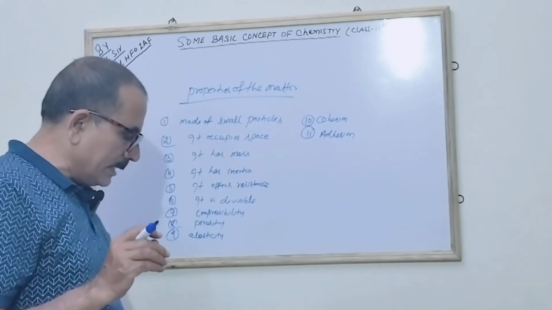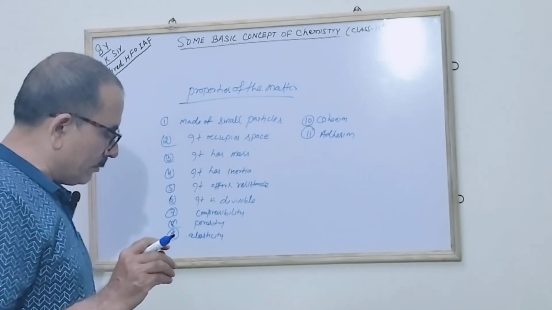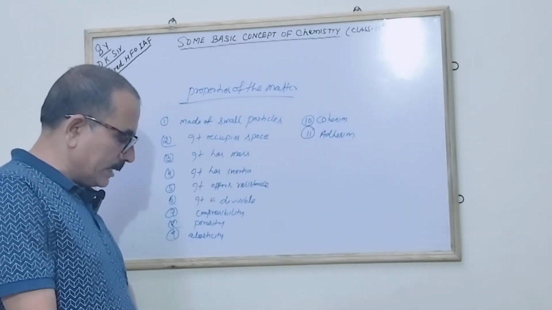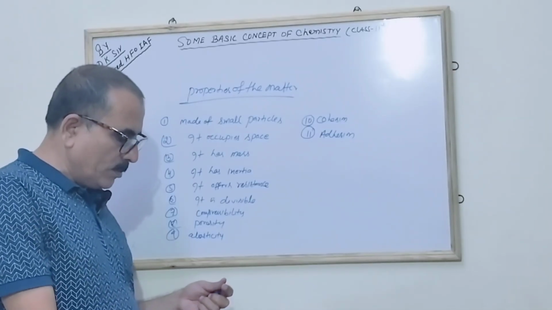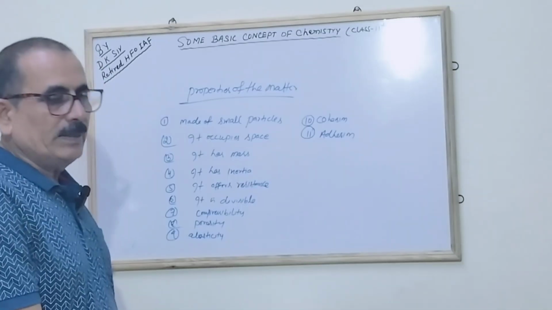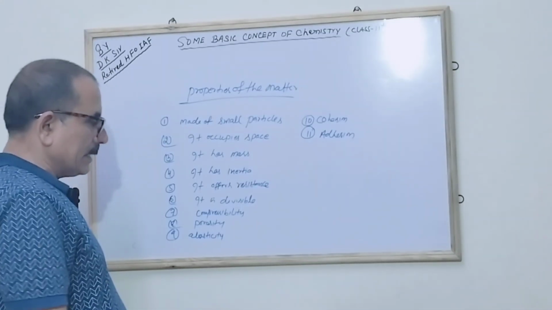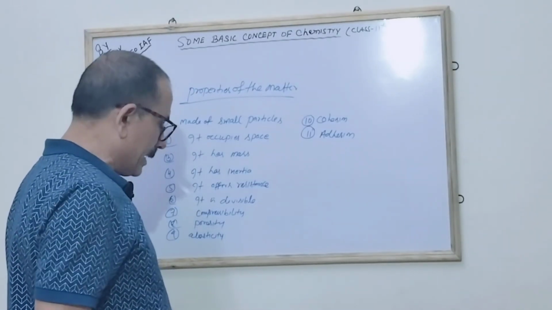Cohesion: the force of attraction between molecules of the same substance is called cohesive force, and the property is called cohesion. Adhesion: the force of attraction between molecules of different substances. It is a force between two different molecules, said to be adhesion. So these are the properties of matter, correct?